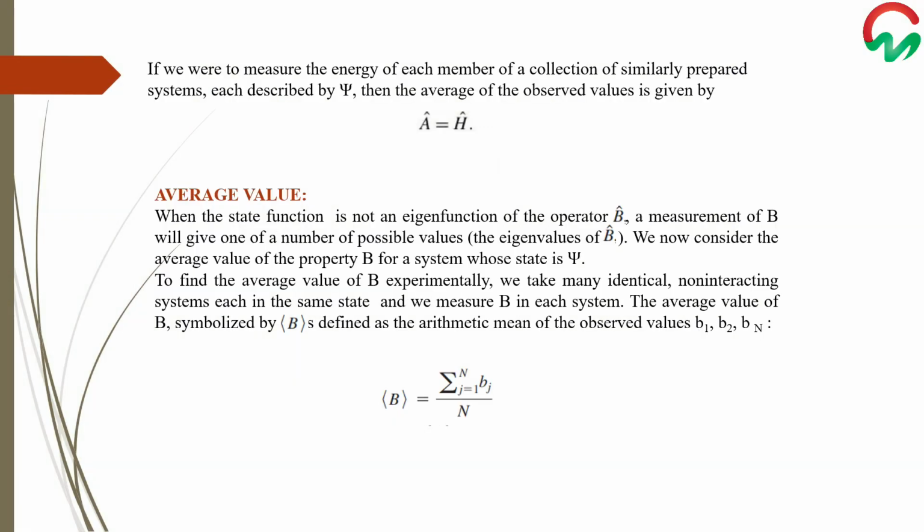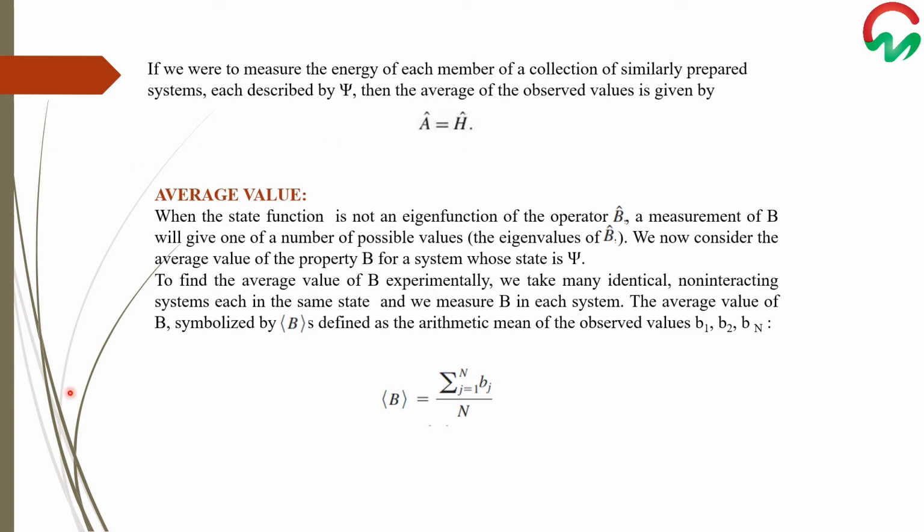If we were to measure the energy of each member of a collection of similarly prepared systems, as described in the previous slide, each described by psi, then the average of the observed values is given by the same expression, supposing the operator A is the Hamiltonian operator.